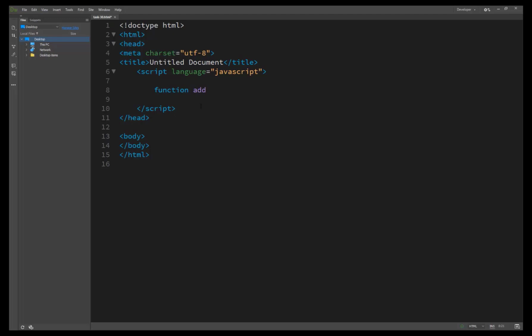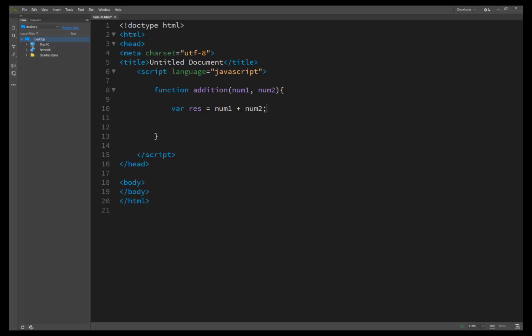We write the addition function, and inside the arguments we pass number1, and using a comma, number2. Then we create a variable called res, which is equal to number1 plus number2.